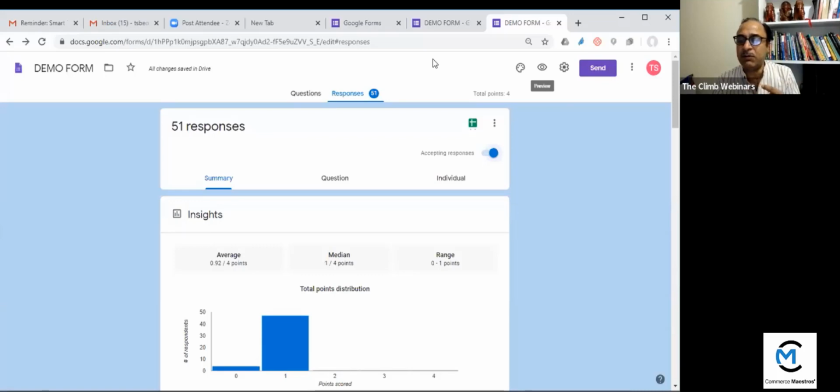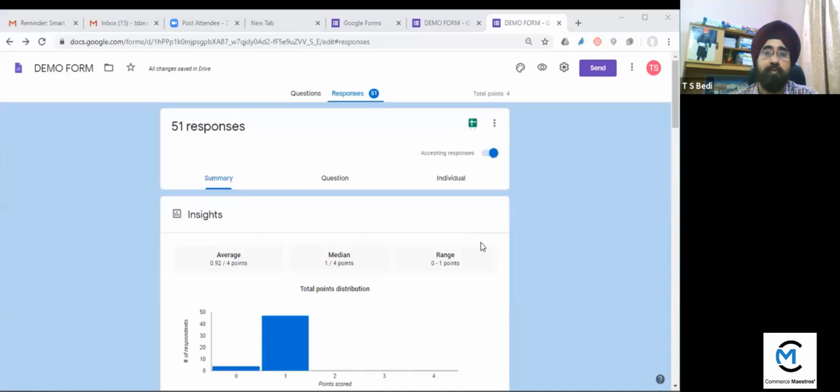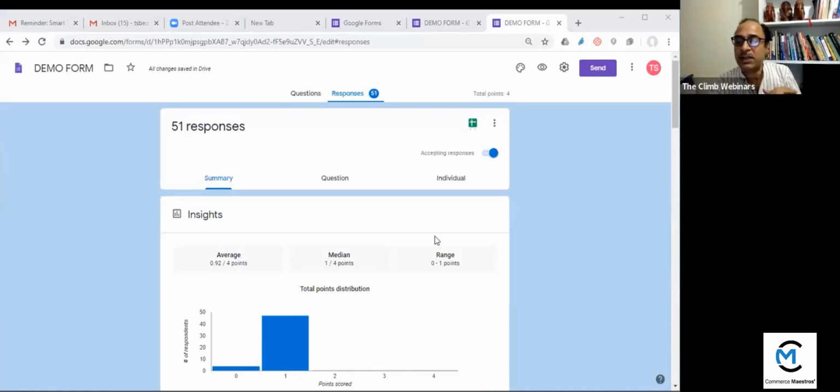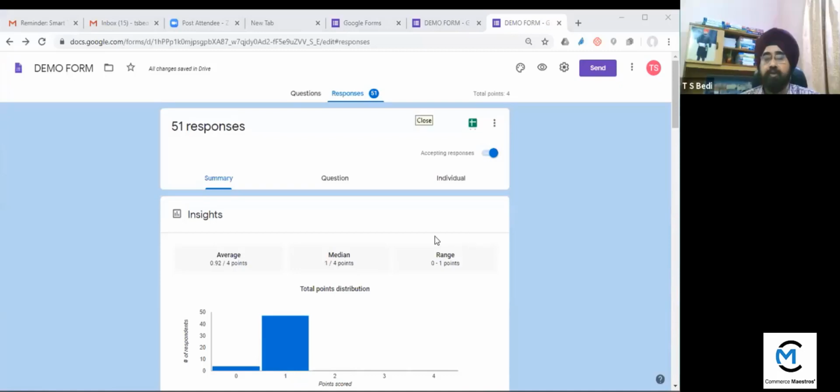Then one more question was: sir, is it possible to allot points for descriptive answers? If yes, can we give a descriptive answer and say if this point is written, these marks are given, and if this is written, those marks are given? Yes, that can also be done, sir, there is an option in it. But in that option you have to select, if one word is there, so you can select that word.